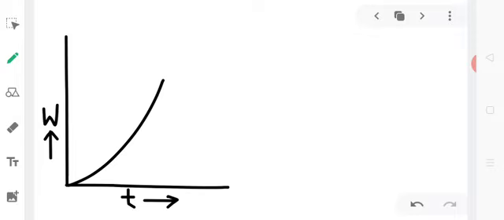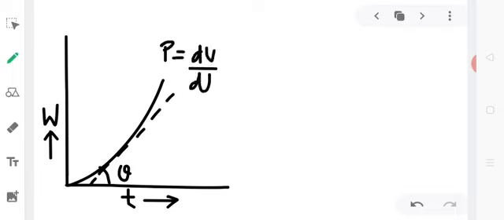The slope of this work versus time graph, for that we have to consider the tangent, gives us the instantaneous power, as you can see in the picture.